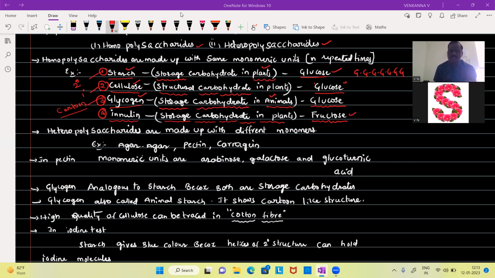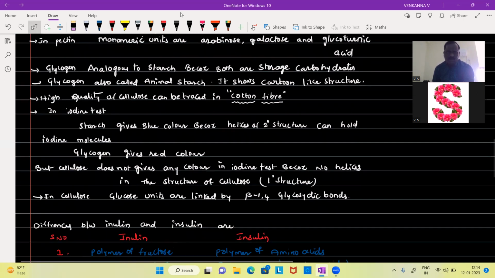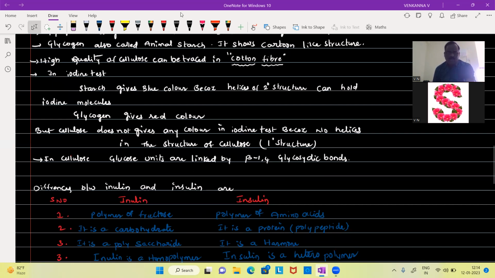Glycogen is analogous to starch. Why? Because glycogen and starch, both of these two are the same. Why? Because both are made up of glucose and both are reserve carbohydrates.